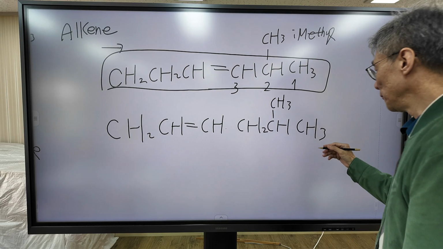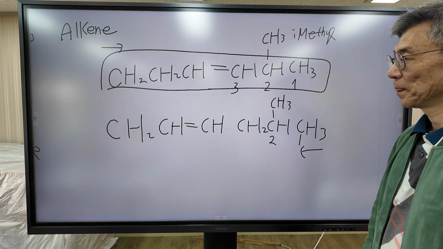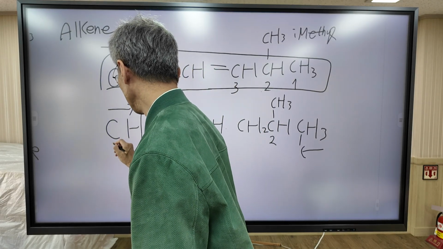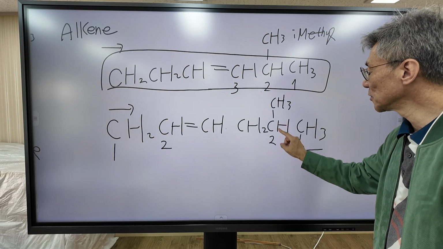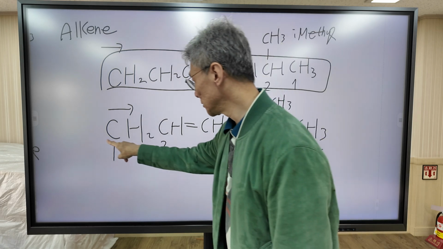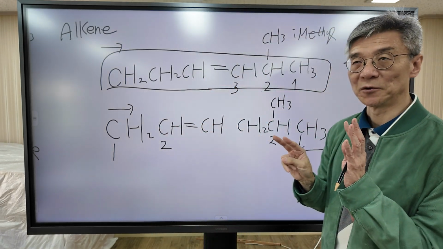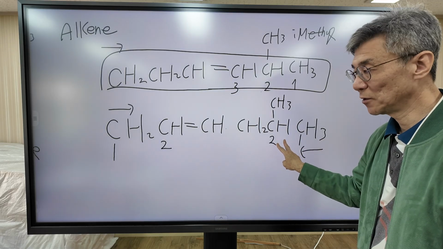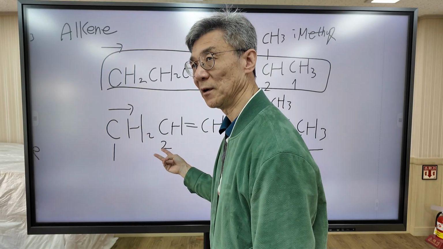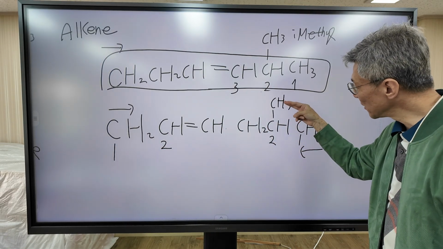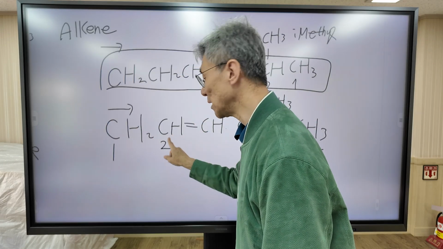In this case, when you take this direction, this is carbon number 1, carbon number 2. When you take the other direction, this is carbon number 1, carbon number 2. In this direction, the methyl group is attached to carbon number 2. When you take this direction, the double bond starts at carbon number 2. Same, carbon number 2 appears in both directions. But in this case, the methyl group is attached to carbon number 2, but in this direction, the double bond starts at carbon number 2.